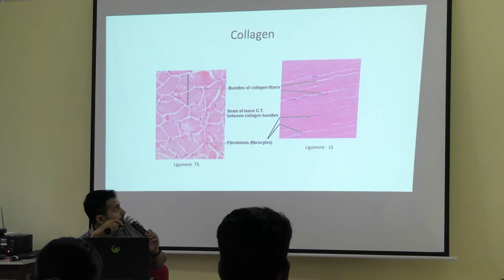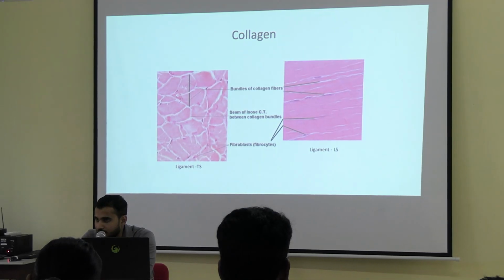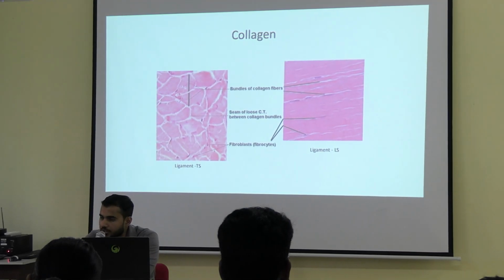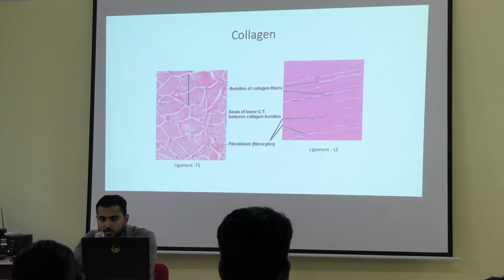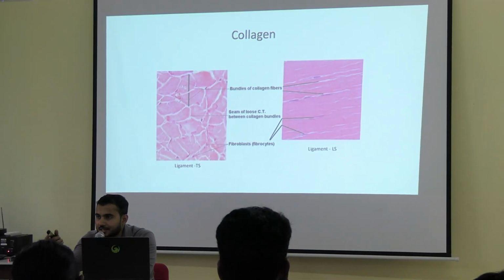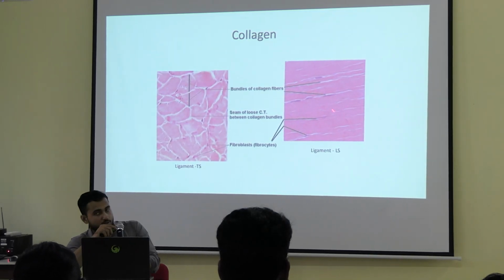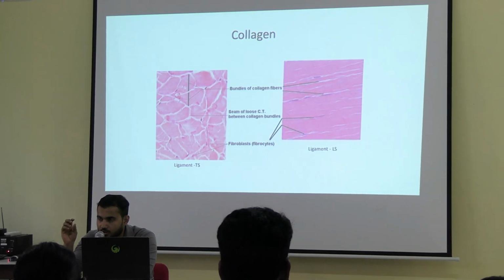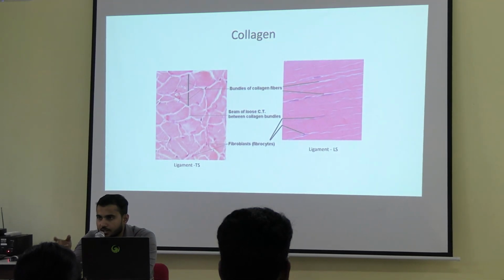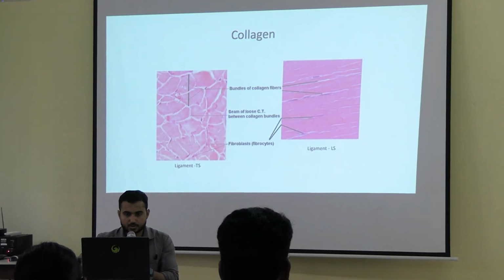Okay. Next, some fibroblast cells can also be seen because it is an example of ligament. Okay, तो उसमें connective tissue है. If connective tissue is there, you will be getting the cells also and a small amount of ground substance also. So after staining with H&E, this is the appearance of the collagen fibers. So you can see the bundles together, but the physical properties of the fibers cannot be seen under a compound microscope, and special staining is also required for that.